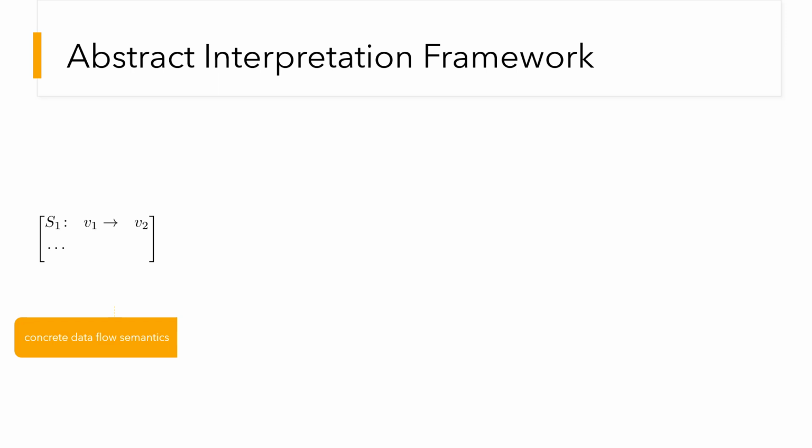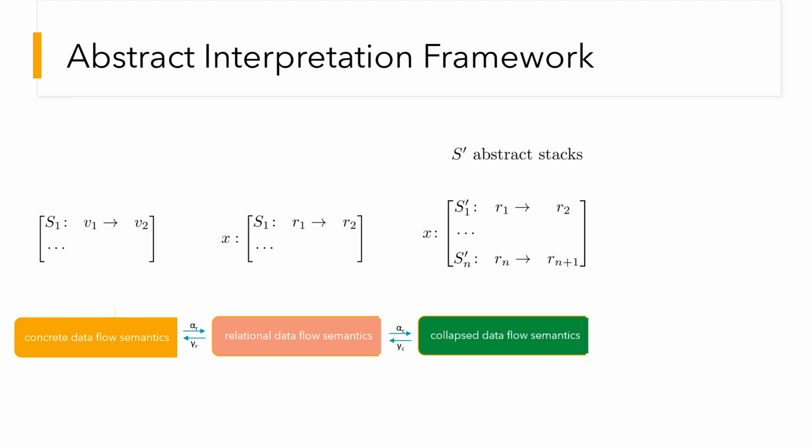Let us describe the abstract semantics that we build on top of the concrete semantics. The relational semantics replaces concrete values with relations, modeling how the concrete values relate to their environments. Collapse semantics further abstracts concrete stacks with user-provided finite abstract stacks, thus collapsing tables.